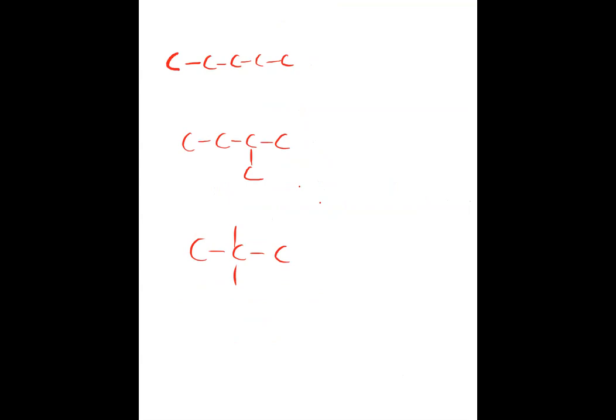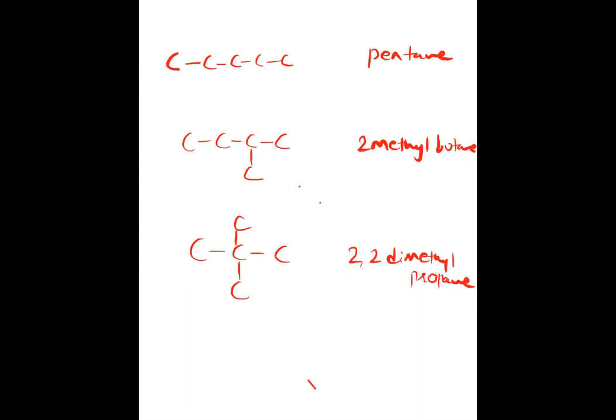Other valencies I am not showing, only carbon I have shown, just to explain first. This is called pentane. This is called 2-methyl butane, also called isopentane. This is 2,2-dimethyl propane, called neopentane. The molecular formula for all is the same only. The structural formula is different.